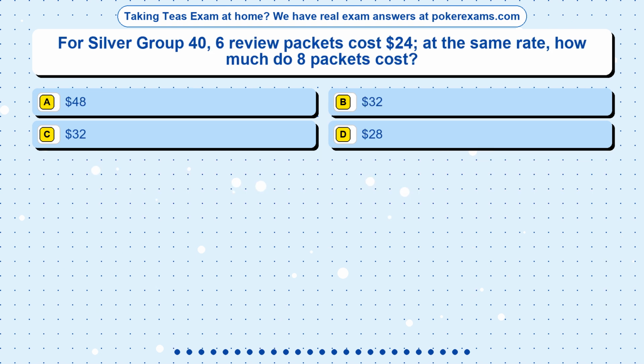Question 13. For Silver Group 40, 6 review packets cost $24. At the same rate, how much do 8 packets cost? Option A, $48. Option B, $32. Option C, $32. Option D, $28.